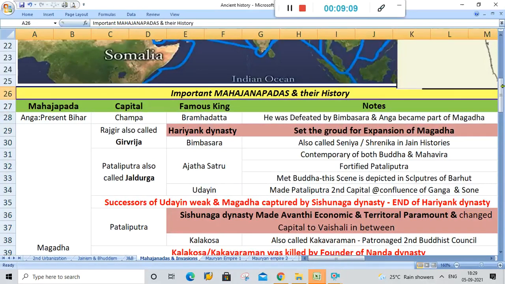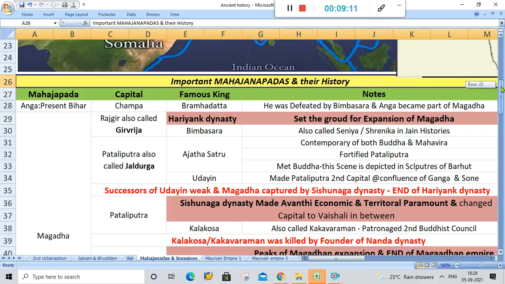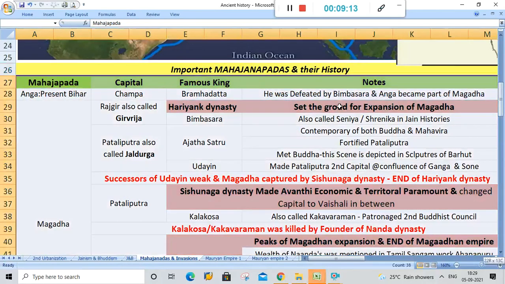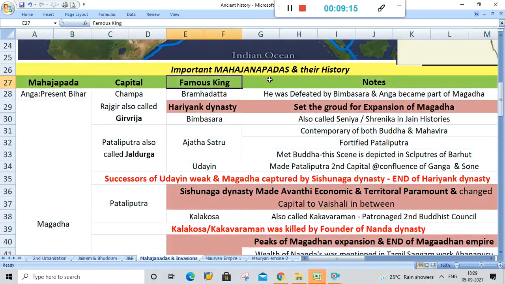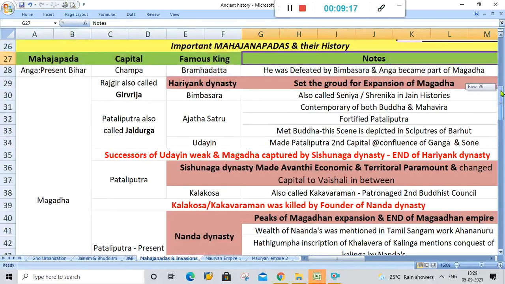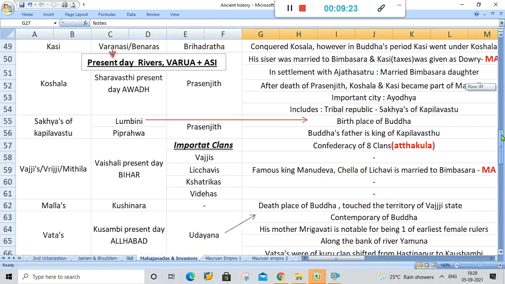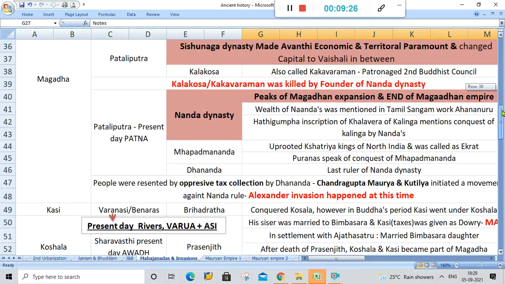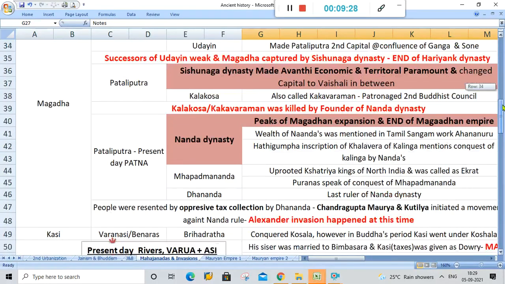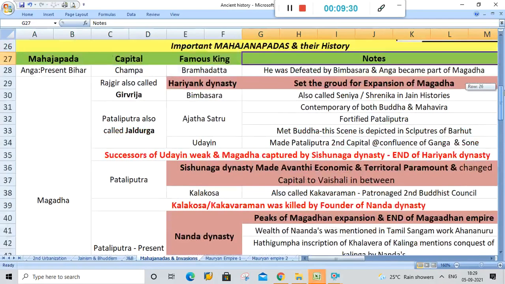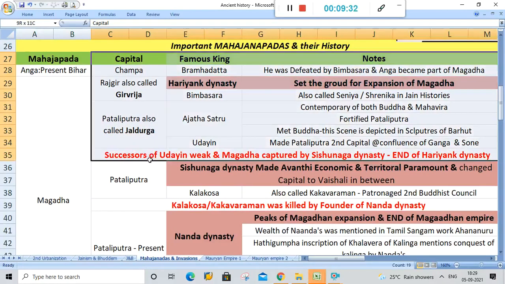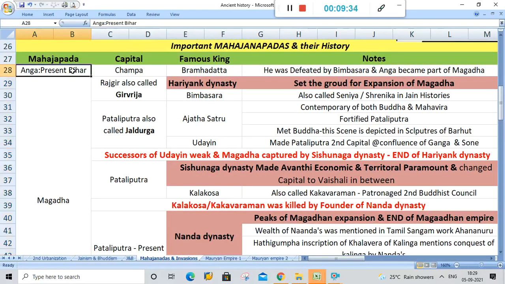So here are the important Mahajanapadas and their history. I have made notes of these Mahajanapadas: capital, famous king and notes. So just stop the video and go through all these notes. It mentions facts and there is nothing conceptual here. All the facts are mentioned in one place about the capitals of these kingdoms and the kings of these kingdoms.